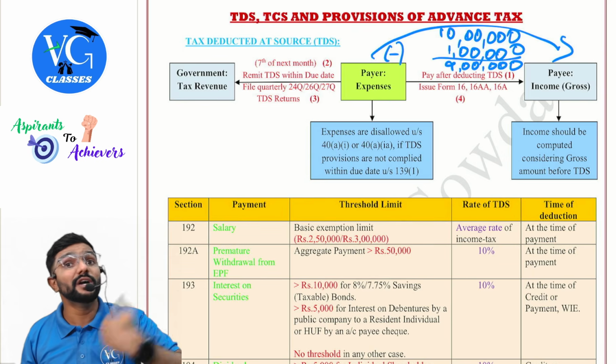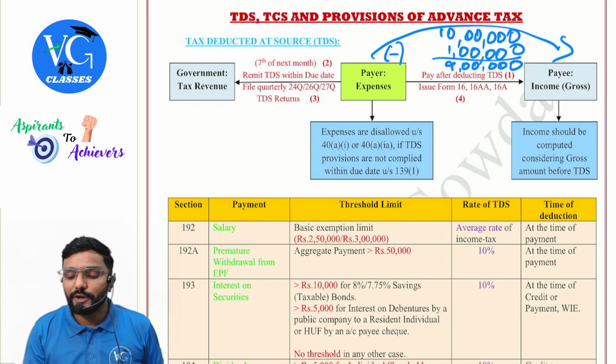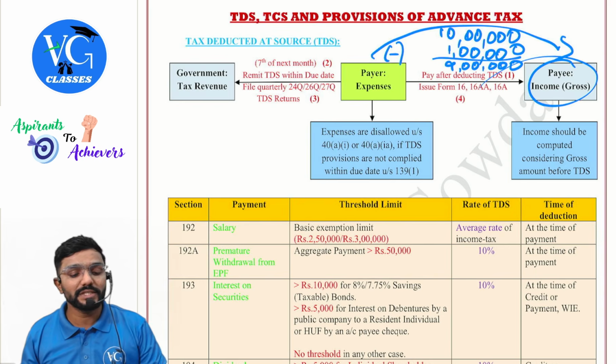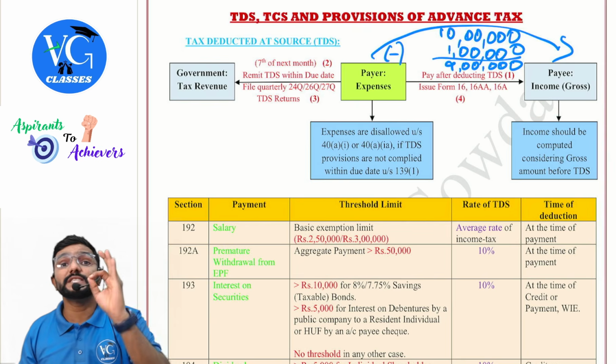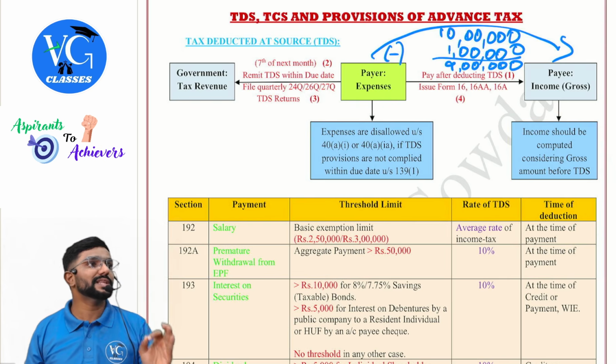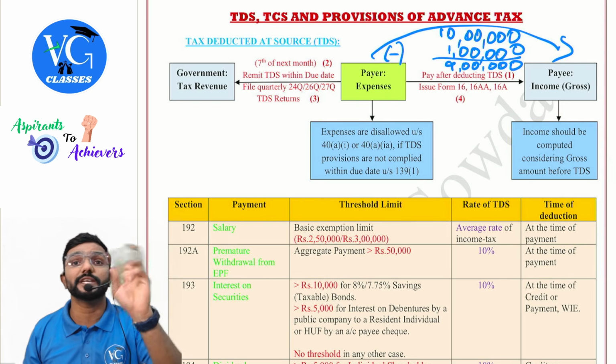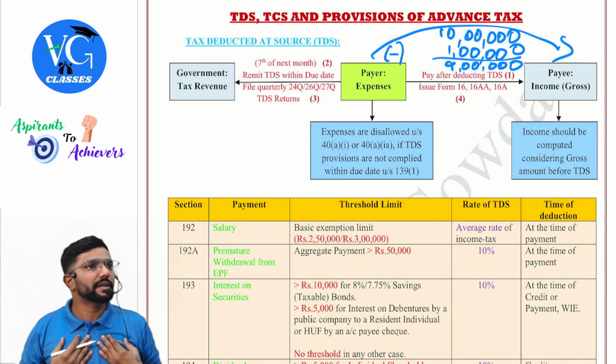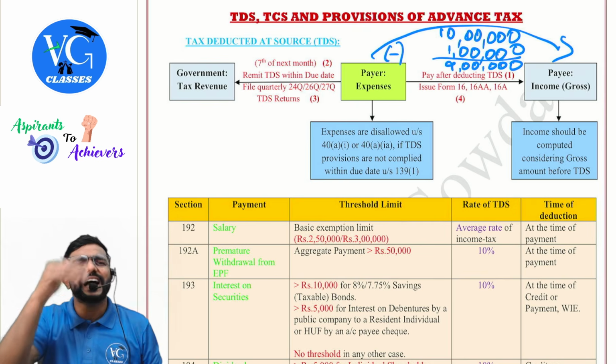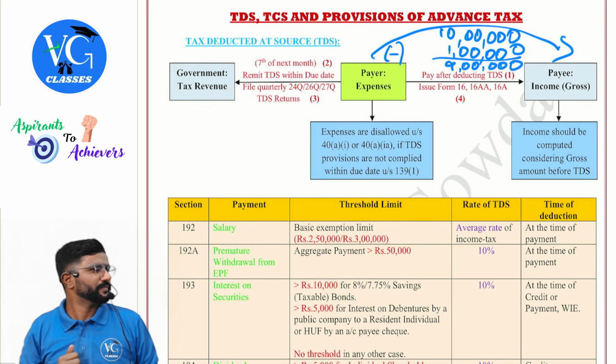But how much did you earn from me? 10 lakh. So for you, what is the income, guys? What is the income? 9 lakh or 10 lakh? 10 lakh. You have to always consider gross income, not the income after TDS, but before TDS. Sir, the TDS you deducted, 1 lakh, I didn't get it. No, you didn't get it. But it is as if you have paid tax to the government.